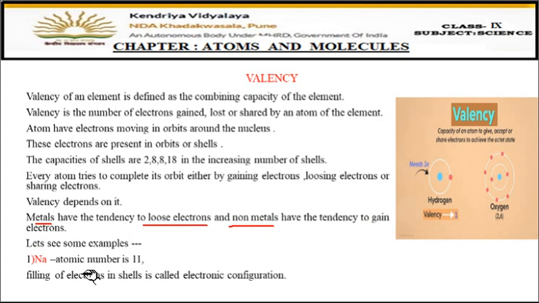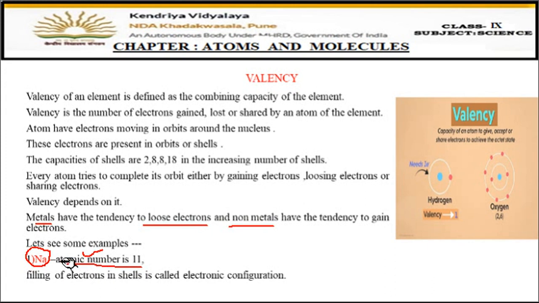So let's find the valency of some of the elements so that it will be clear to you. Now let us take the atom of sodium. But before finding valency, you must know the atomic number. In your textbook also, I think the atomic numbers of some of the elements are given. I will also tell you which elements' atomic numbers you must know. Atomic number means the number of electrons or protons present in the atom. How many electrons are present in the atom, that is the atomic number.